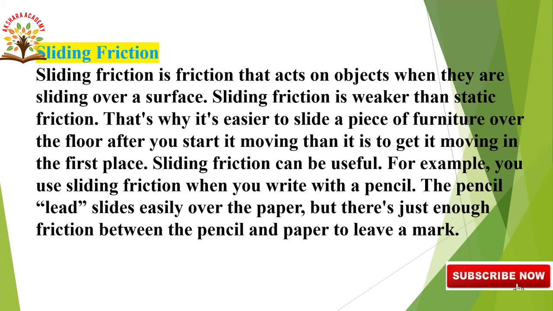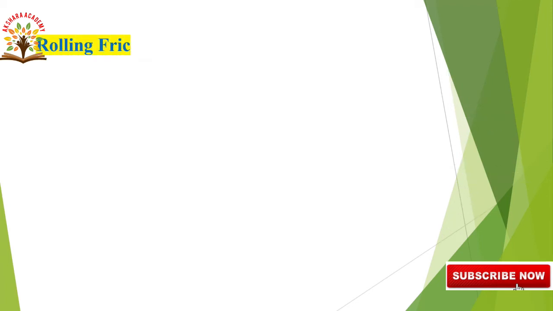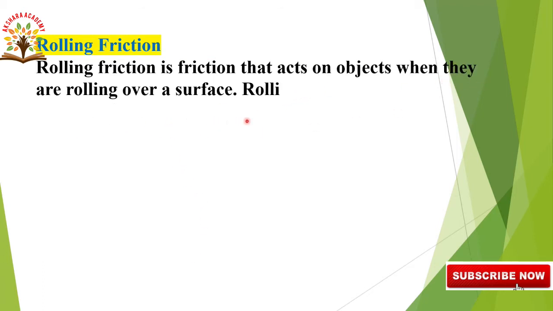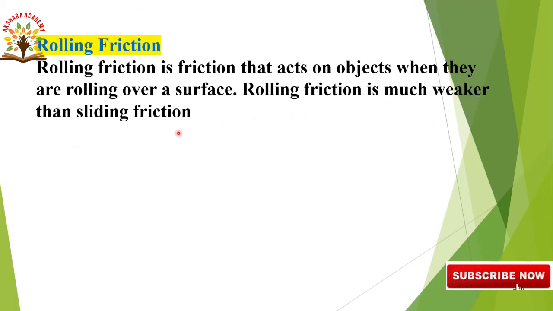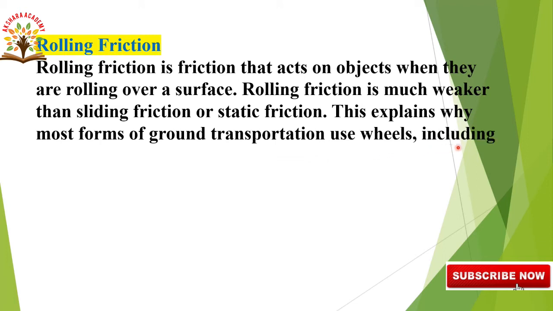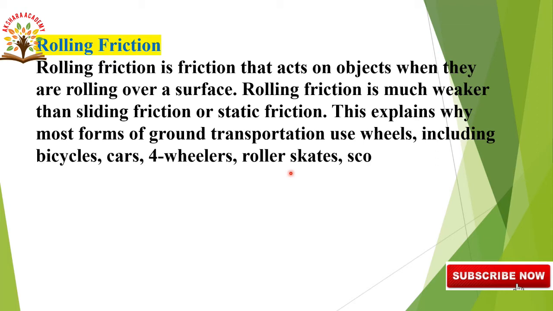Next, let us come to the rolling friction. Rolling friction is a friction that acts on objects when they are rolling over a surface. Rolling friction is much weaker than sliding friction or static friction. This explains why most forms of ground transportation use wheels, including bicycles, cars, four-wheelers, roller skates, scooters and skateboards.